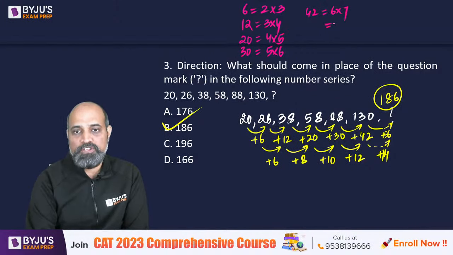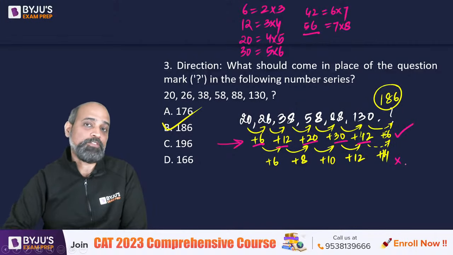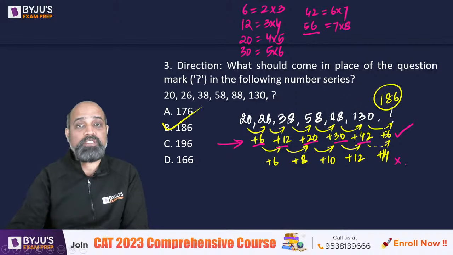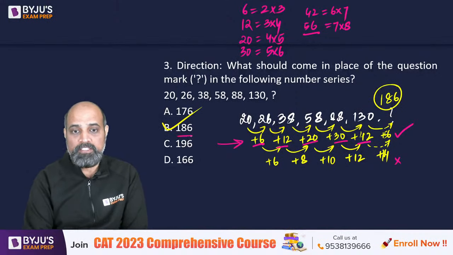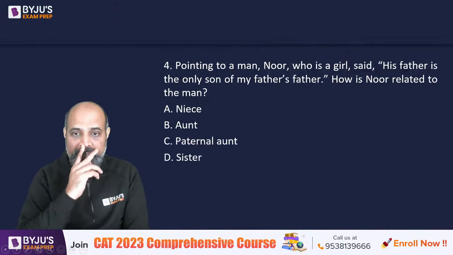So the next difference should have been 7 into 8, which is 56. If we would have looked at these numbers 6, 12, 20, 30, 42, we could have directly written 56. We would have saved some time by not taking the difference again at the next level. So 130 plus 56 is what we needed. 186 would have given us the answer. Right? All good?